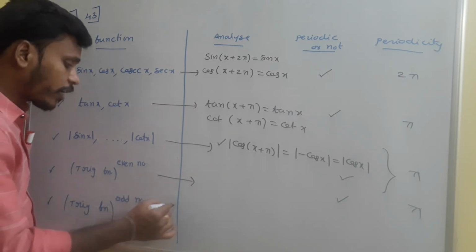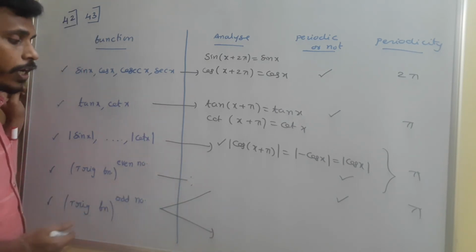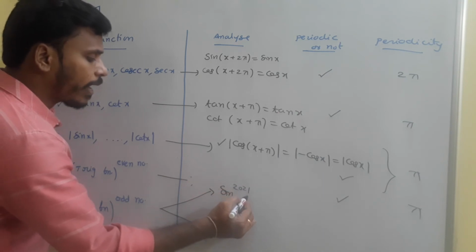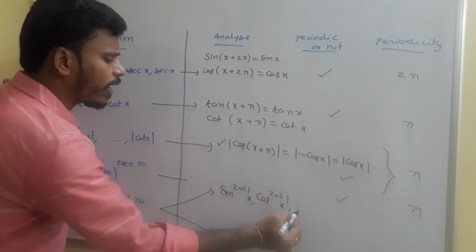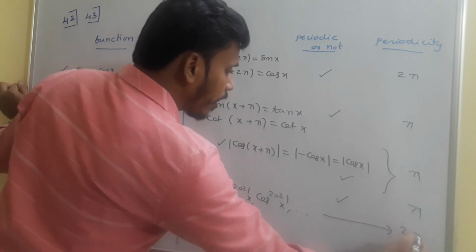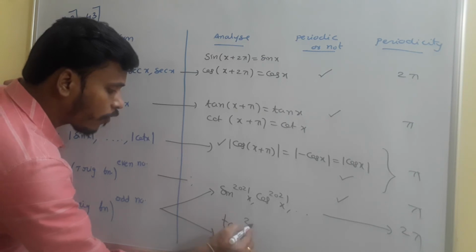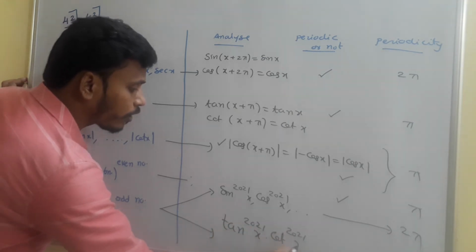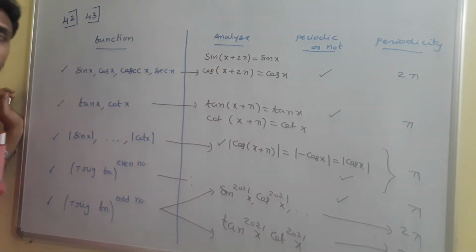At the end, trigonometric function power odd number. If you have an odd number for the power of trigonometry, like sin power 2021x or cos power 2021x, they are periodic and their periodicity is 2 pi. Whereas coming to tan and cot, tan power 2021x as well as cot power 2021x, they are also periodic with periodicity pi.